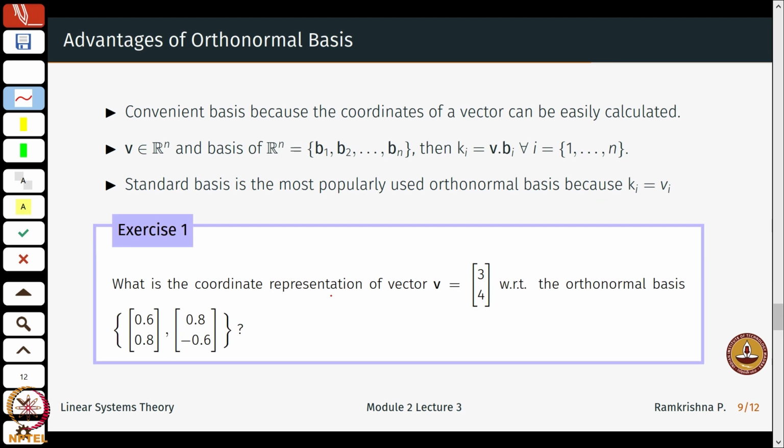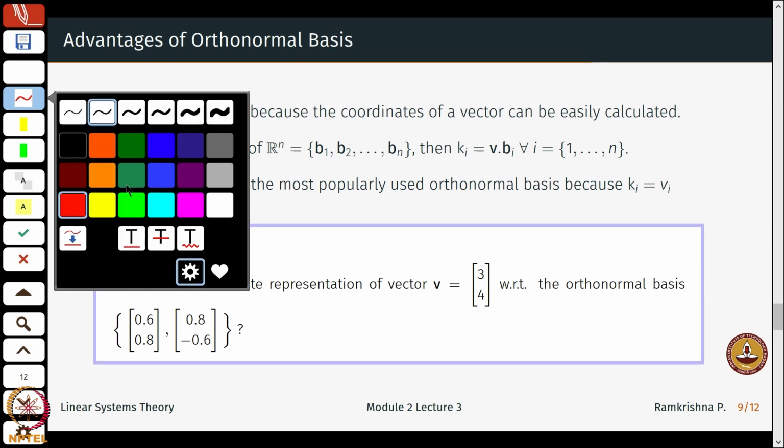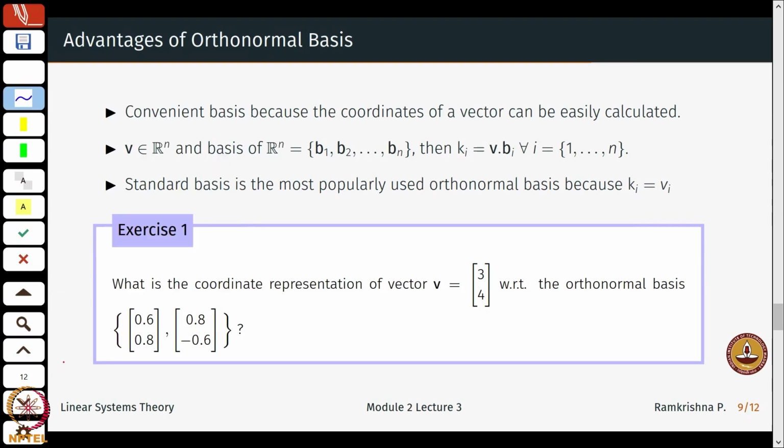Okay. Now, why is this useful? It is useful because I can easily find the coordinates. What is my coordinate representation of a vector? It is just given by these numbers, from the earlier representation, k1 till kn. Now, this can be easily calculated.